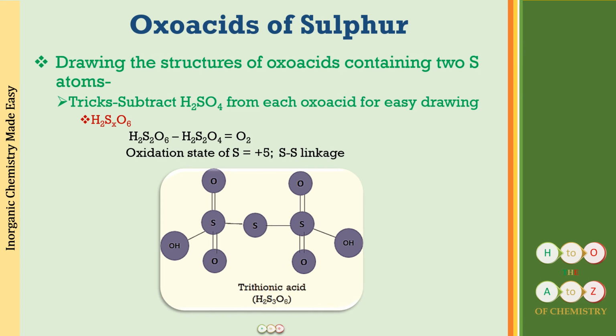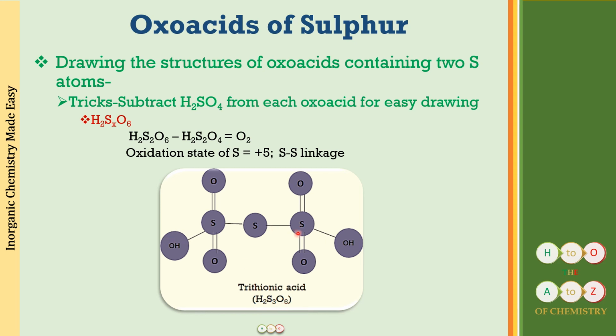Great. Next we have is H2SxO6. So here this x can be a number which can vary from 2 to infinity. Whatever is going to be the number of these sulfur atoms, there you are going to add them as the sulfur-sulfur linkage, just like we did for H2S2O6. So for example, here you can see that we have 3 sulfur atoms. So this is going to be H2S3O6. It is going to be trithionic acid.